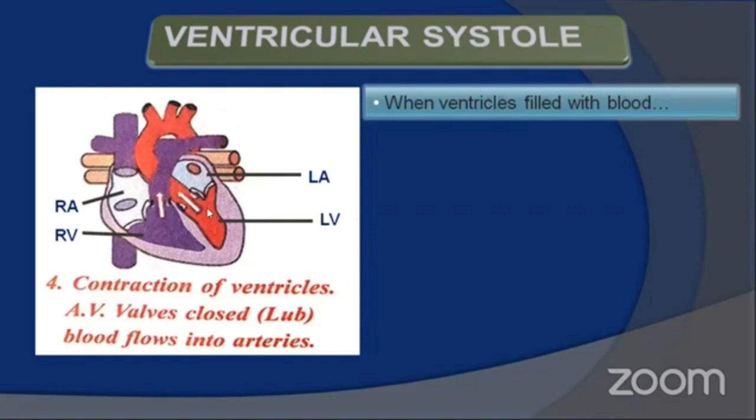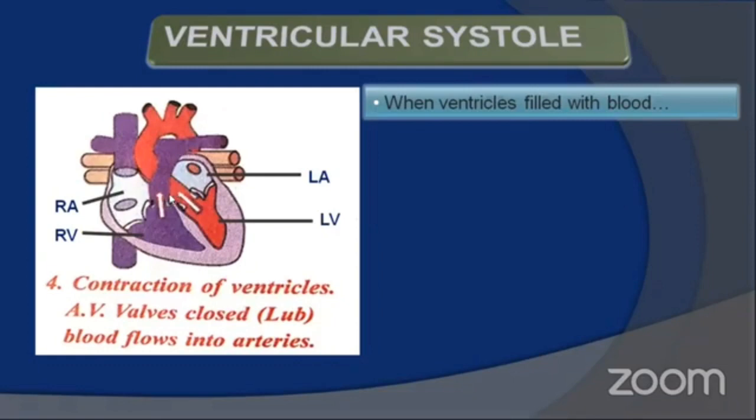Slowly, due to filling up of the blood in the left ventricle, pressure starts increasing from 5 to 6, 6 to 7, and so on. When the pressure in the left ventricle reaches 120 millimeters of mercury, the action potential, which is already generated by the sinoatrial node, is received by the atrioventricular node present at the junction of auricles and ventricles.